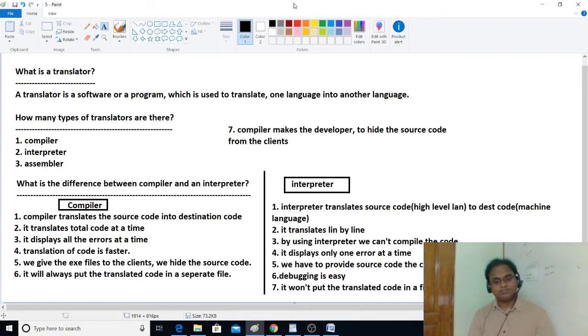So what I would like to convey to you all is simple. If you are writing code in C, we provide an exe file to the client, and we are hiding the source code, not distributing it to the clients. So modification is totally under the control of the developers or the software company.